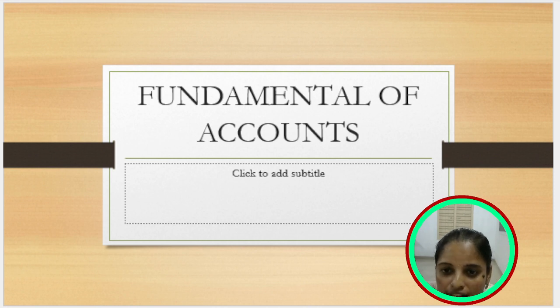We analyze which aspect belongs to which principle. Purchase means goods, and goods come under the real account. Personal is the person, and Arun is under the personal account rule. So first we analyze which rule is applied to the transaction.